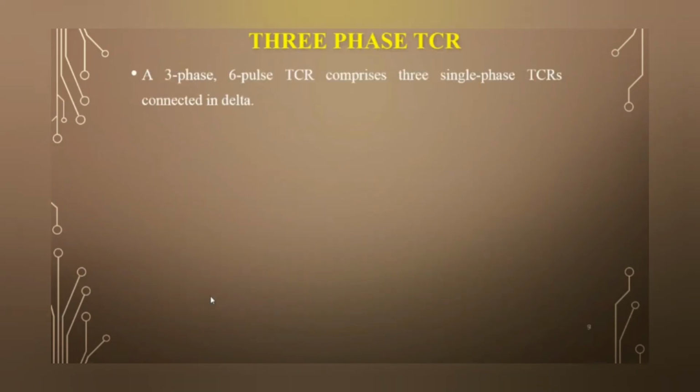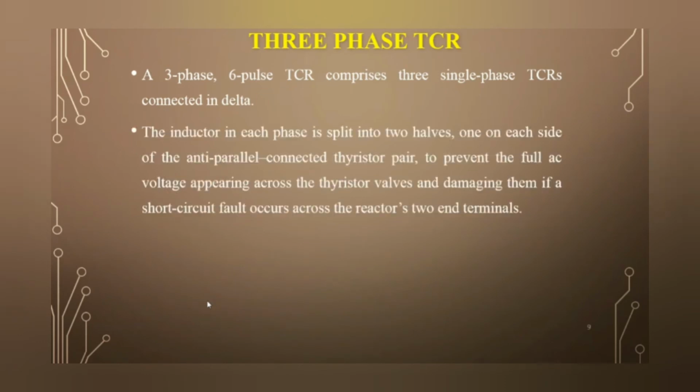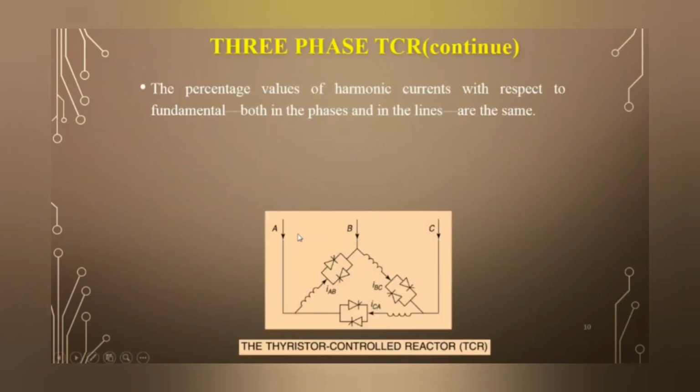Now the three-phase TCR. The three-phase 6 pulse TCR is comprised of 3 single-phase TCRs connected in delta form. The inductor in each phase is split into 2 halves, as shown in this figure, one on each side of the anti-parallel connected thyristor pair, to prevent the full AC voltage appearing across the thyristor valves and damaging them if a short circuit fault occurs across the reactor terminals.